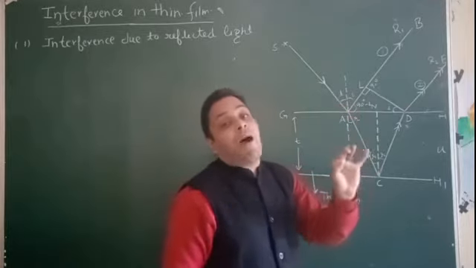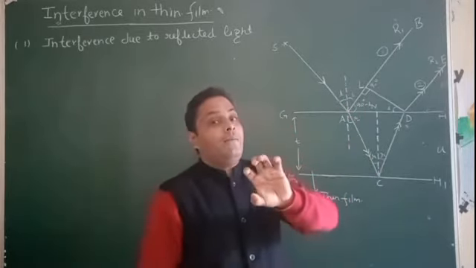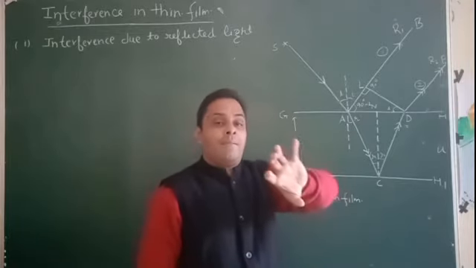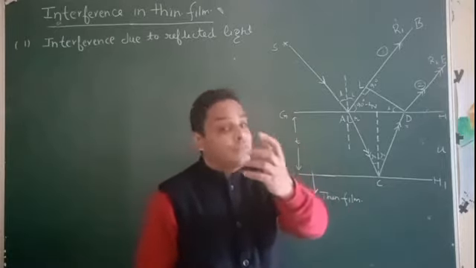Due to this path difference, we can calculate the fringes, the position of the bright as well as the dark fringes.